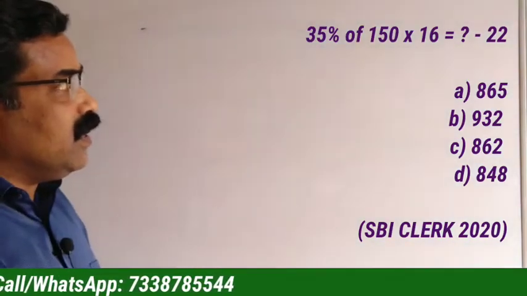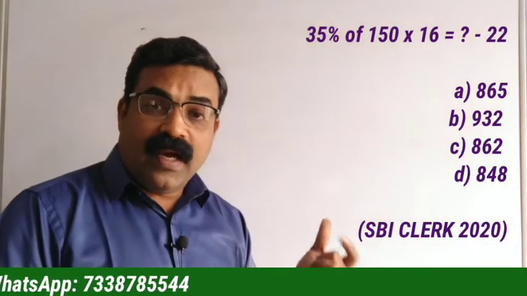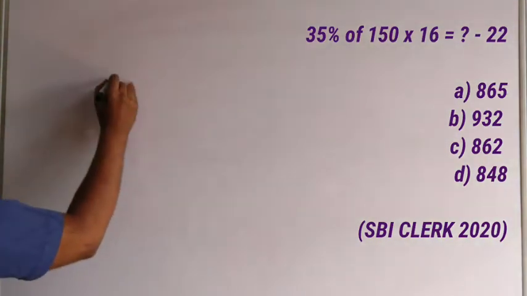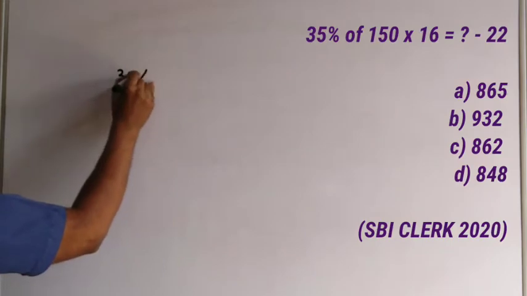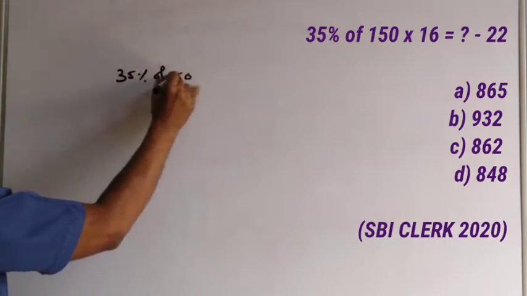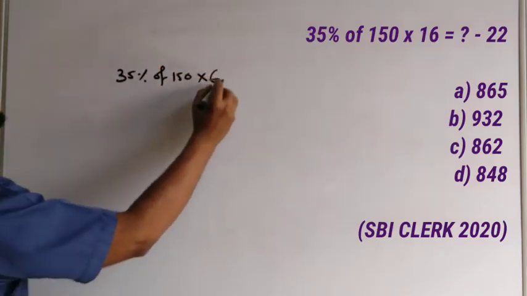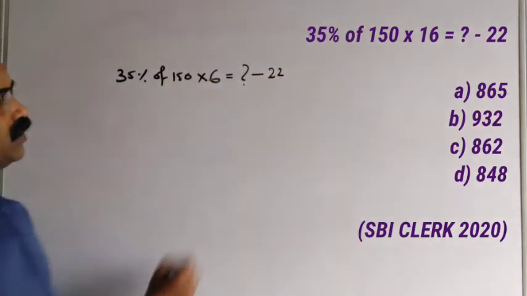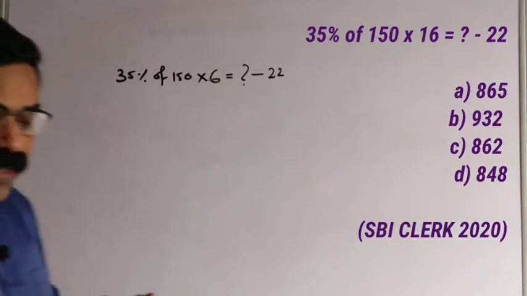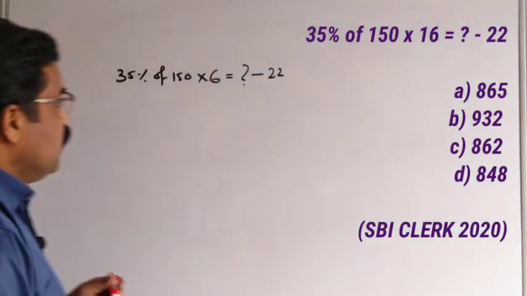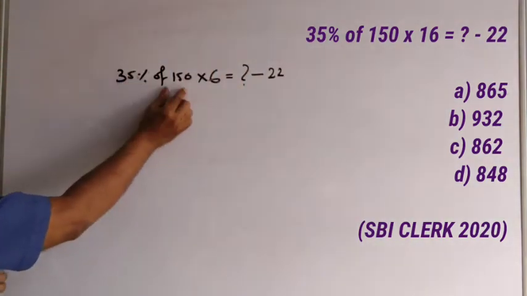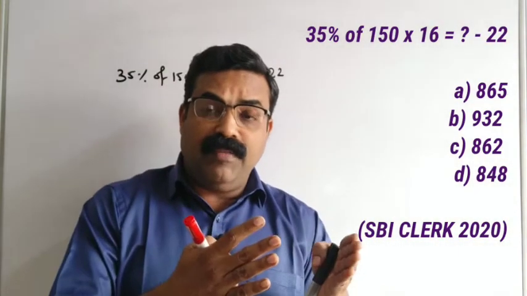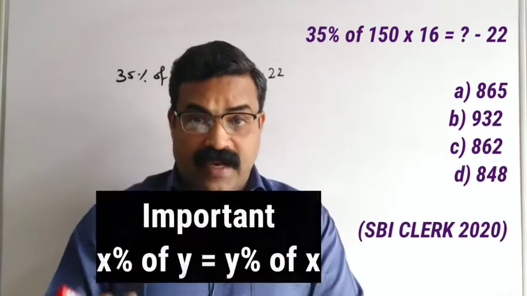Let me write the same question once again and let us see how to solve it. Here the question is 35% of 150 into 6 equal to a question mark minus 22. So 35% of 150, we have seen in our previous video also, x percentage of y will be equal to y percentage of x.